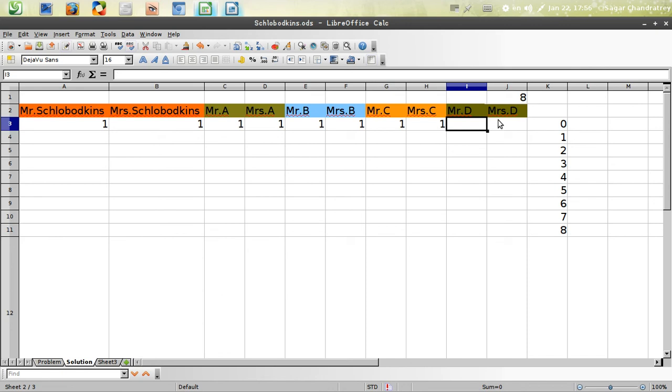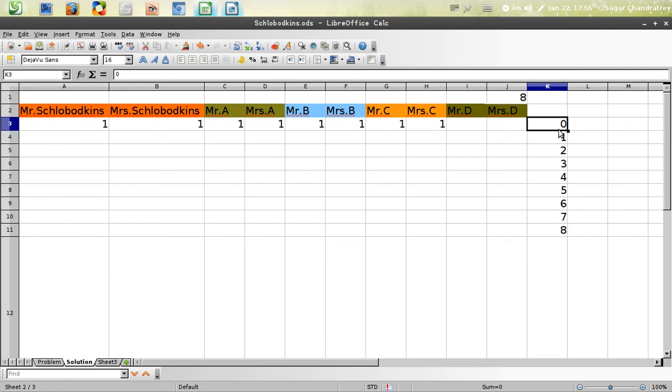Here Mrs. D cannot shake hands with her husband, and on the left-hand side, leaving that person, there are 8 people, and in order to complete the quota of 8 hands, all these persons must shake hands with Mrs. D. So each of those has shaken hands at least once. Now looking at these numbers, we have to have a 0 as well.